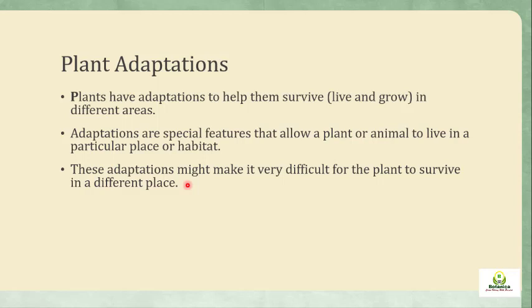For example, the polar bear, which lives in the Arctic regions, will not be able to live in a hot desert environment because of its adaptation to its environment. In the Arctic the temperature is very low, far below zero degrees, and the polar bear is adapted to live in that very low temperature.